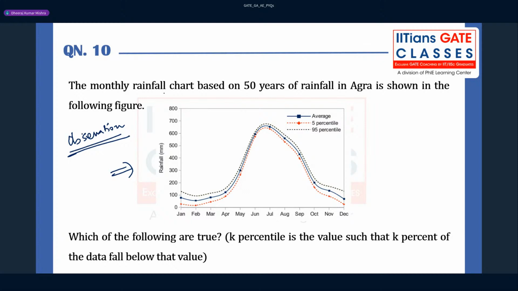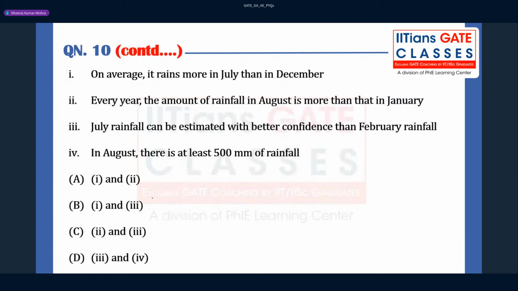What they are saying is the monthly rainfall chart based on 50 years of rainfall in Agra is shown in the following figure. This kind of chart you might have seen in newspapers, right? Which of the following are true? The k percentile is the value such that k% of the data fall below that value, right? So let us read the options here. We have to apply elimination again, guys. Elimination.